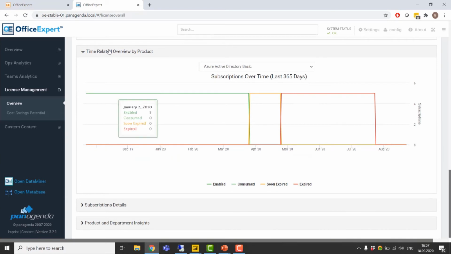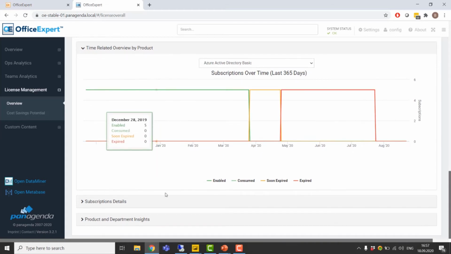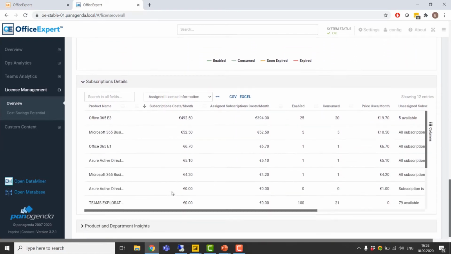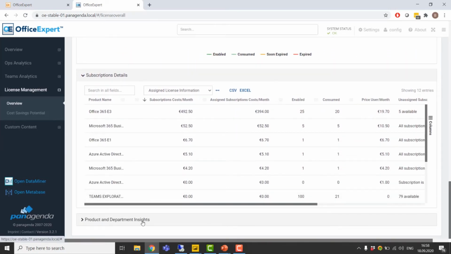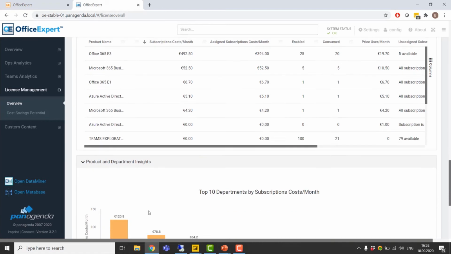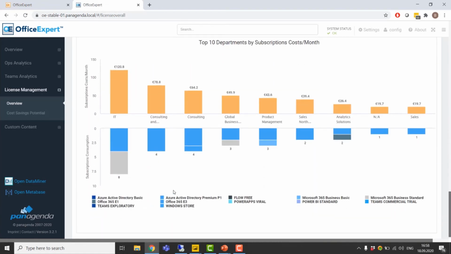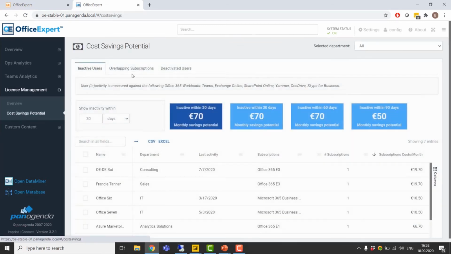We allow you to look into specific products and specific subscriptions and really understand their statuses, as well as provide all of this in a downloadable format so that you can always analyze what we're showing to you further. We've got department insights so that we can quickly identify what departments are using the most subscriptions, and we can analyze this further as well.